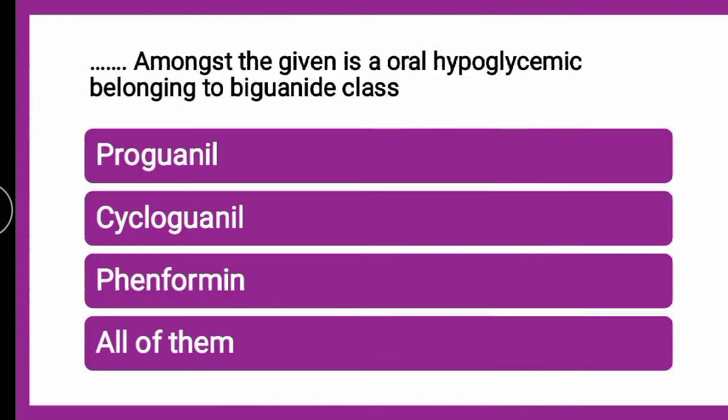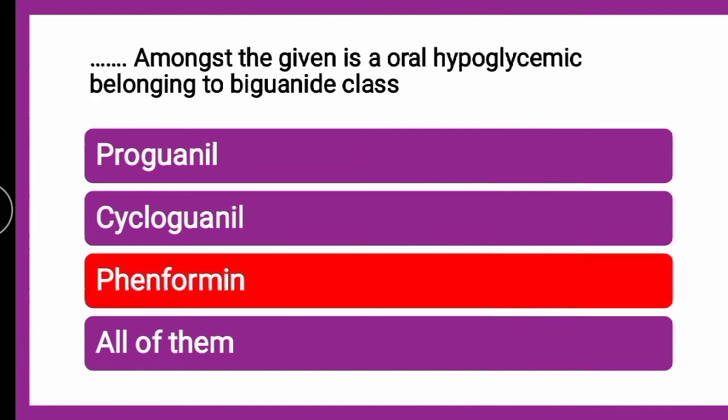Next question is, dash amongst the given is an oral hypoglycemic belonging to biguanide class. Now whether it is proguanil, cycloguanil, fenformin or all of them, the correct answer is fenformin. Amongst the given oral hypoglycemics, fenformin and metformin are the examples which belong to the biguanide class.